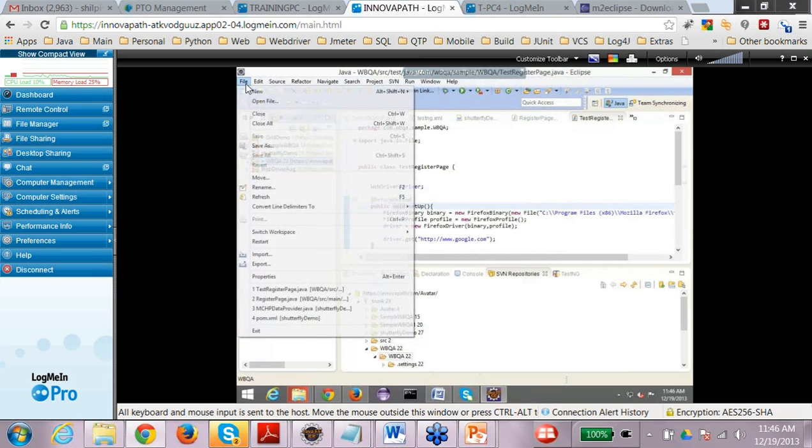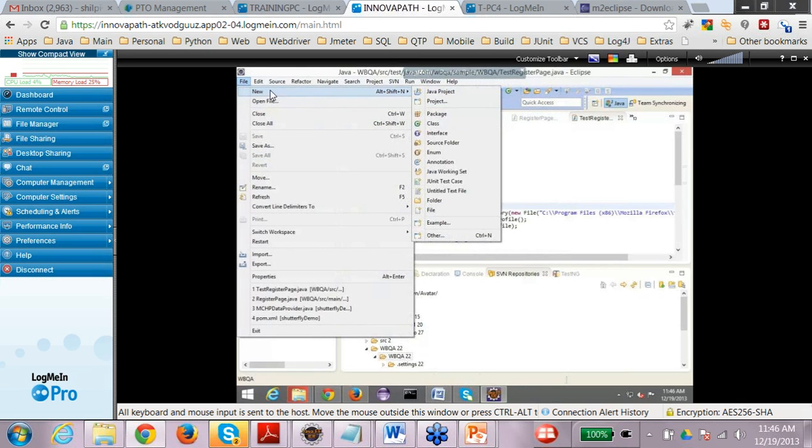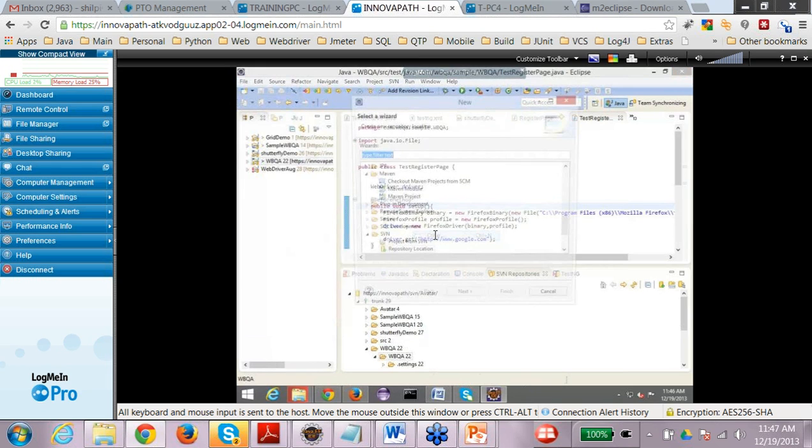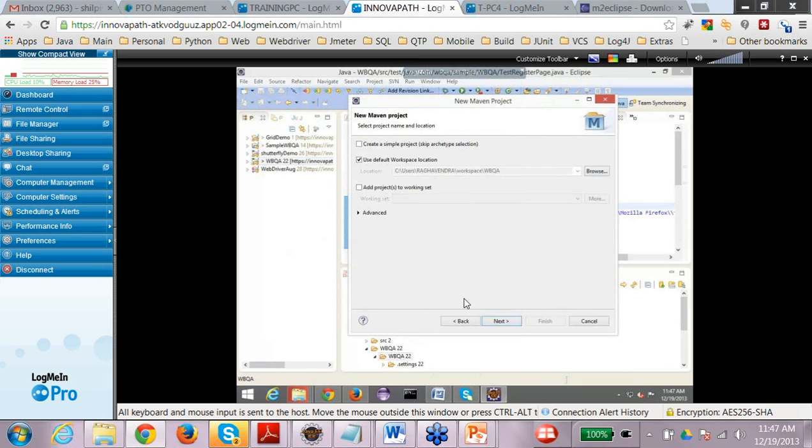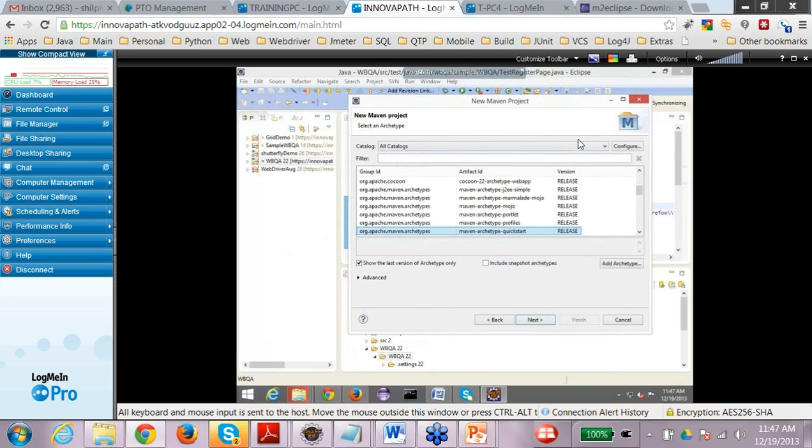Okay. So let's start creating a new project. Let's say you want to create a new Maven project. How will you do that? Just create New, Other, and here you can say New Maven project. Right now I am just creating a local project. Click next. Automatically a Maven archetype quickstart would be selected. Just select the same thing.